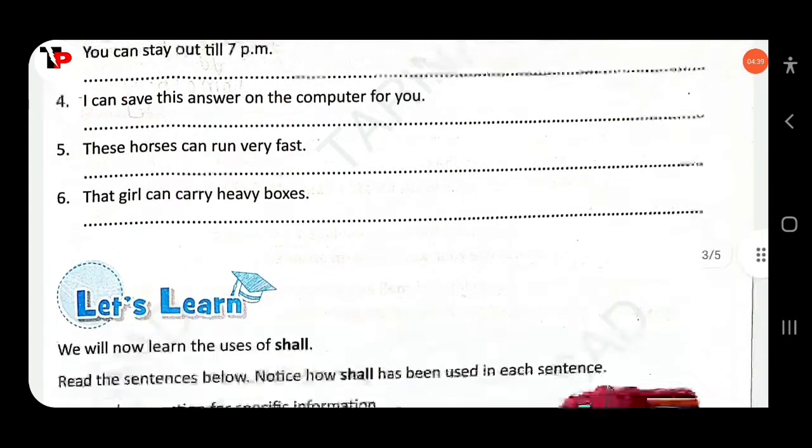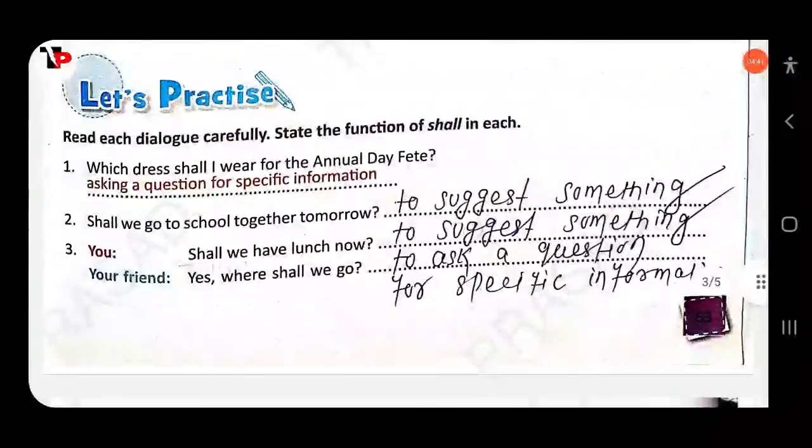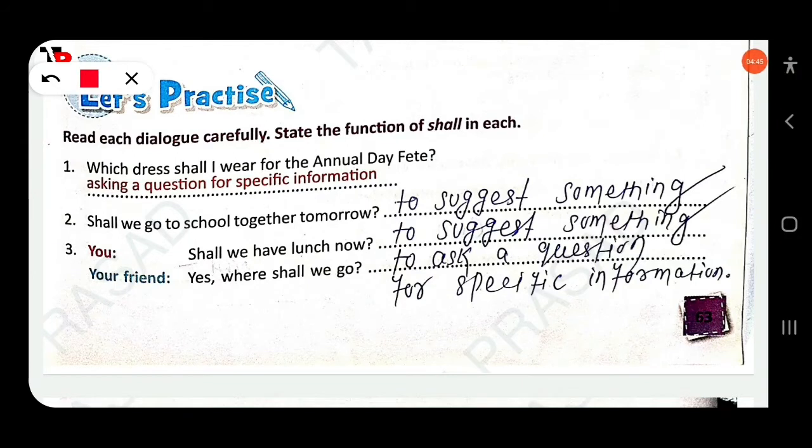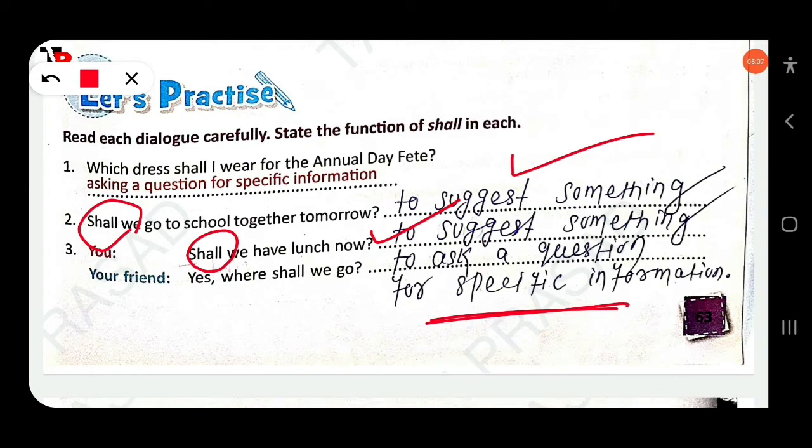Next, read each dialogue carefully and state the function of shall in each case. First, shall we go to school together tomorrow? This is to suggest something, so you should write to suggest something. Then next, shall we have lunch now? This is also to suggest something. Yes, so where shall we go? This is to ask a question for specific information.